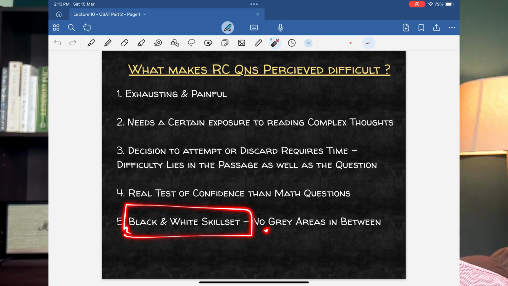Mathematics, not knowing permutation, combination, work done, time taken, I can still get 40 marks from mathematics, right? But reading comprehension doesn't work like that. If you know how to read and write, if you know these interconnected skills, if you have them, if you have practiced and you have developed them, yes, you can get almost all reading comprehension questions right. But if you don't have a set of all these skills, even getting 10 marks from reading comprehension will become extremely challenging. Many mistakes will actually eliminate all the positive performance that you have with reading comprehension, right? So these are the reasons why reading comprehension questions are perceived to be slightly on the difficult side.